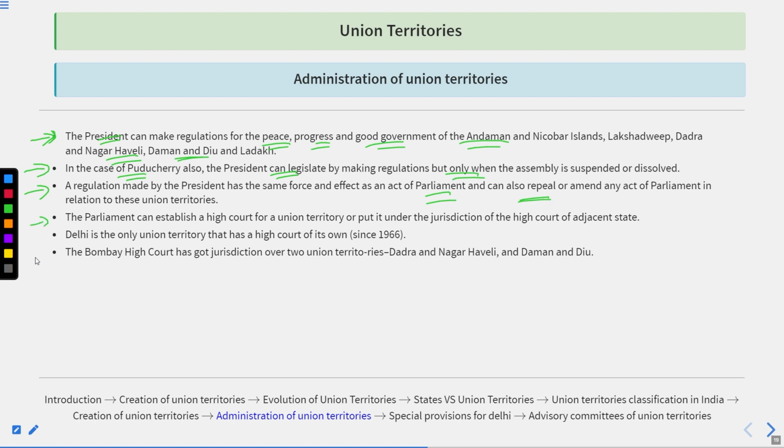Thereafter, the Parliament can establish a High Court for a union territory or put it under the jurisdiction of the High Court of an adjacent state. Delhi is the only union territory that has had a High Court of its own since 1966. The Bombay High Court has jurisdiction over two union territories, Dadra and Nagar Haveli and Daman and Diu.